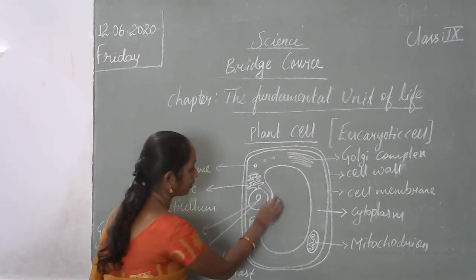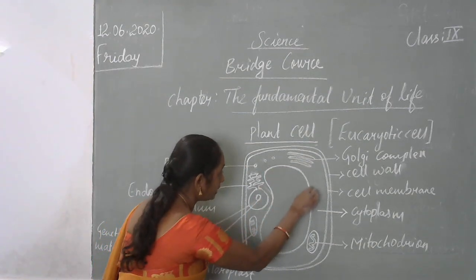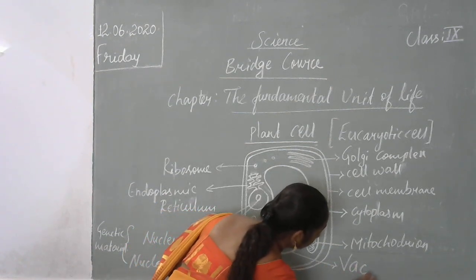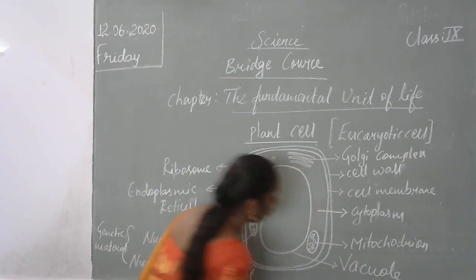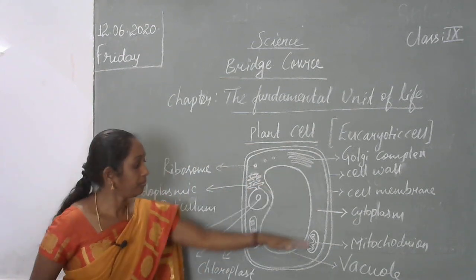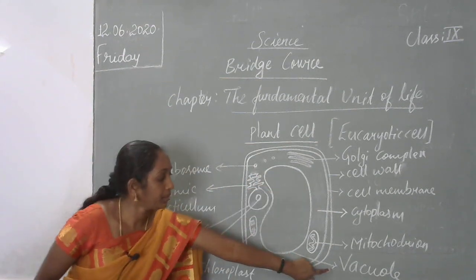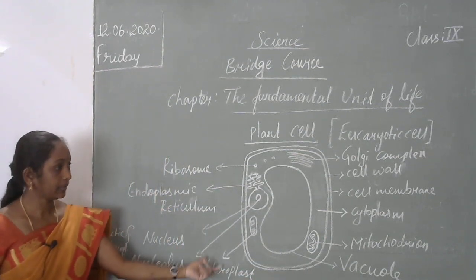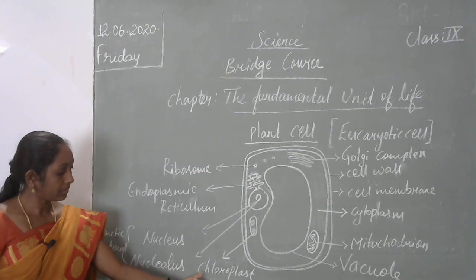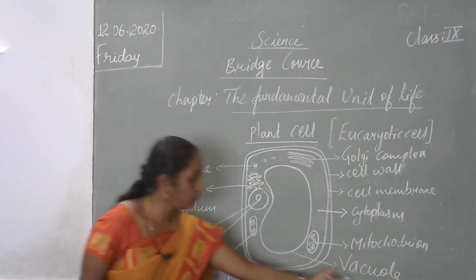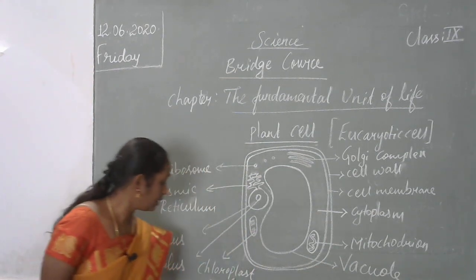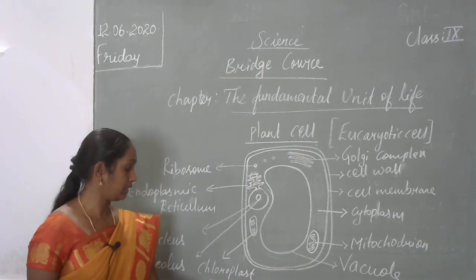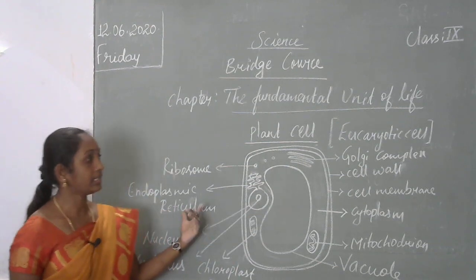The big part that is present only in the plant cell is called the vacuole. This is the large part of the plant cell. It is present only in the plant cell, not in the animal cell. The chloroplast too. Chloroplast is used for photosynthesis, and the vacuole is also present for photosynthesis only. So this occurs only in plant cells, not in animal cells. So these are the parts of plant cells.